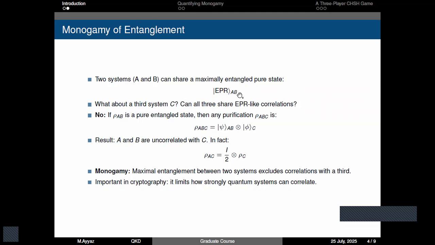And can we have a correlation between the EPR pair and a third system C, called Charlie? Can there be EPR-like correlations?